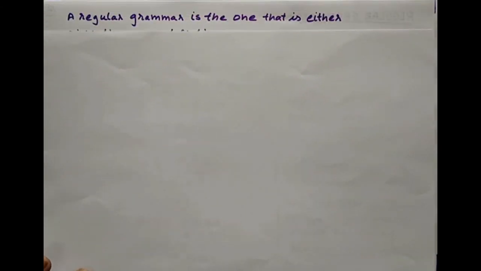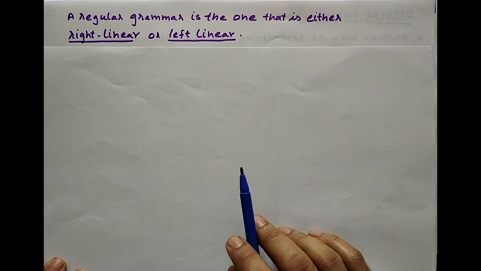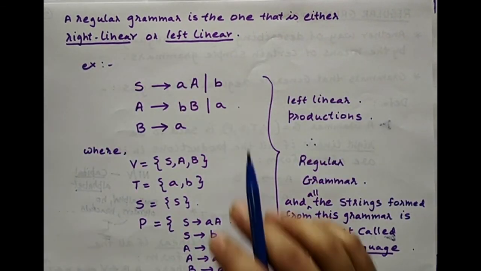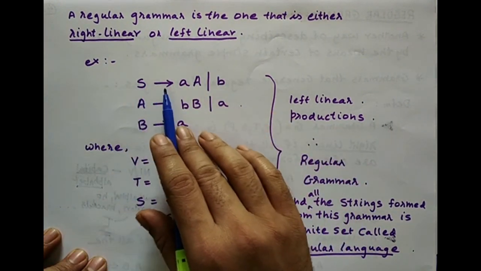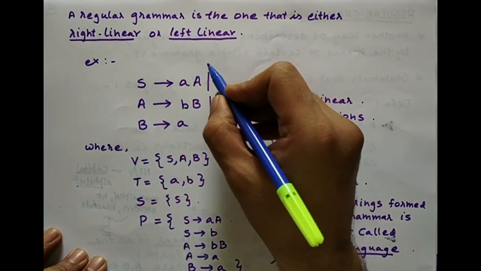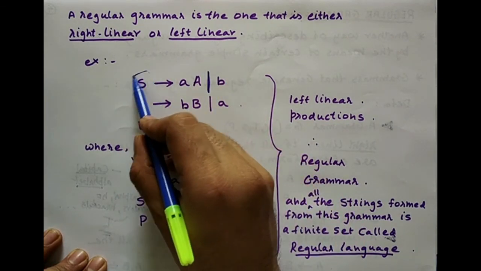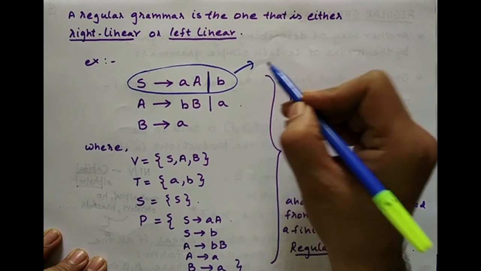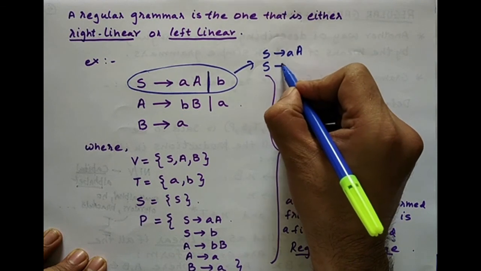Having understood what left linear grammar and right linear grammar are, now let us define what a regular grammar is. A regular grammar is the one that is either right linear or left linear. For example, suppose this is a grammar whose productions are these: S gives AA or S gives B. Remember, this means or. What I have written here is a cascaded style. This one production is actually a combination of two productions. S gives AA, and the second production is S gives B.